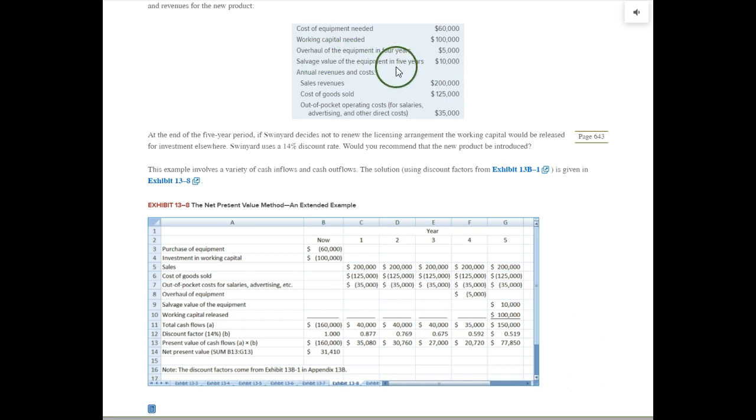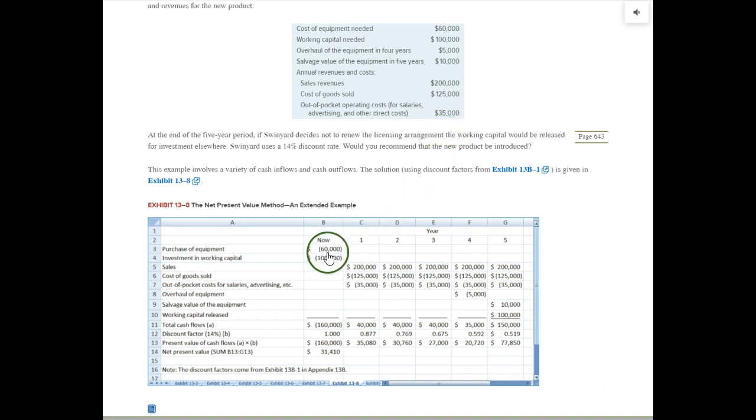The equipment has to be overhauled in 4 years, spend $5,000. Salvage value we expect to get for the machine when we sell it at the end of 5 years is $10,000. And here are the expected sales revenues and cost of goods sold and out-of-pocket operating cost. So this has already been adjusted for non-cash items. So this is a cash flow cost right here, annual cash flow cost. So what do the numbers look like in the table?